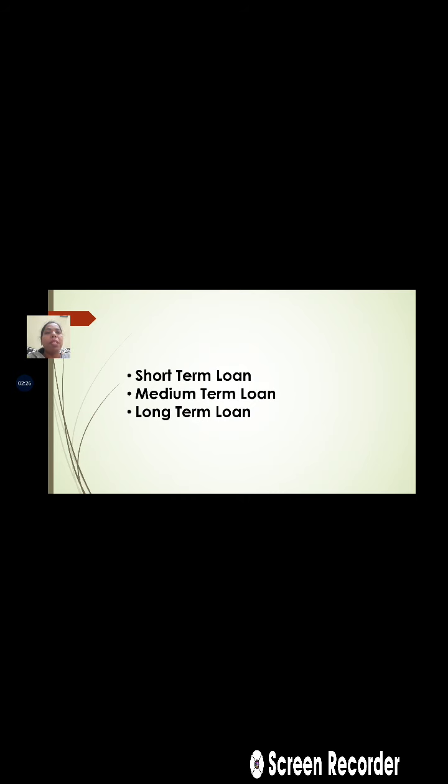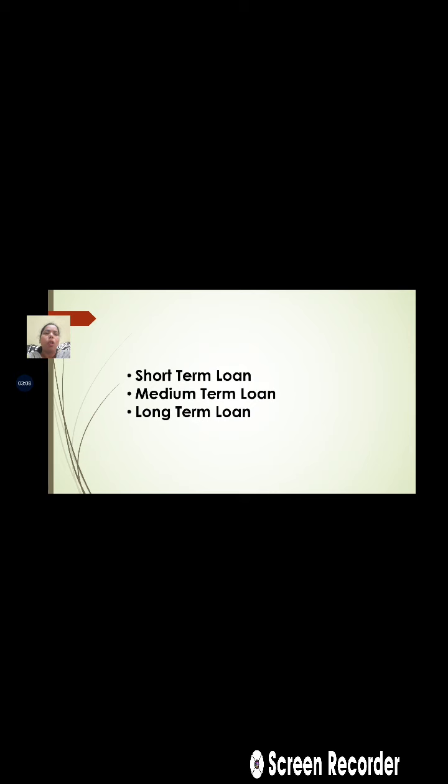The next type of loan is the medium-term loan, which is required for buying certain capital assets for the agriculture purpose. These capital assets are basically related to the improvements to be made in the land. Similarly, for buying cattle which are used for agriculture, and for buying other equipment which is used for agriculture. This type of medium-term loan is for up to 5 years.